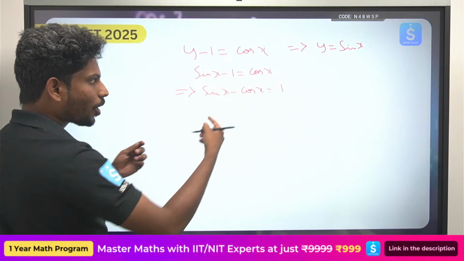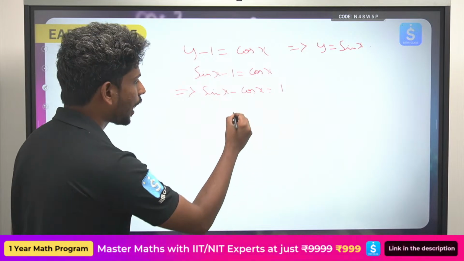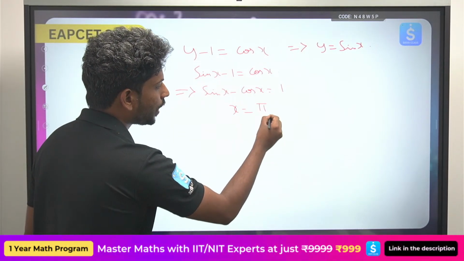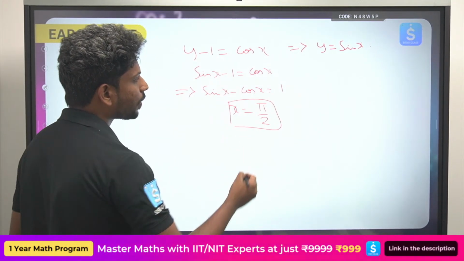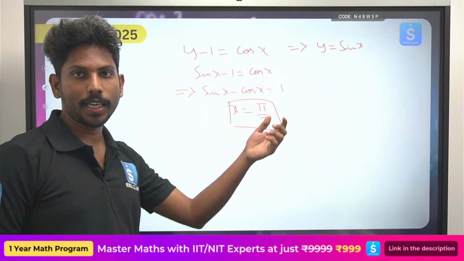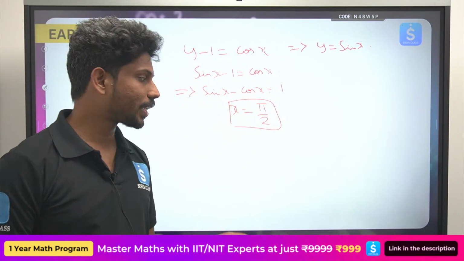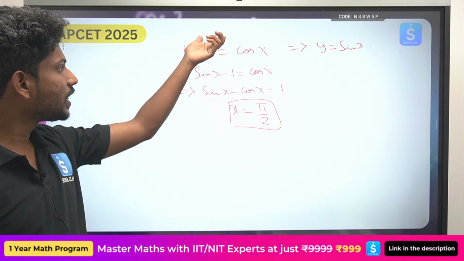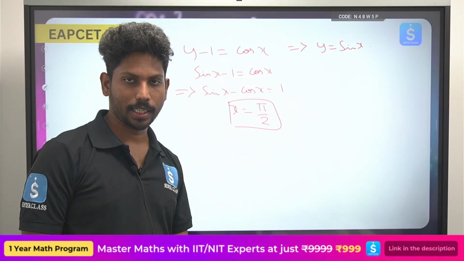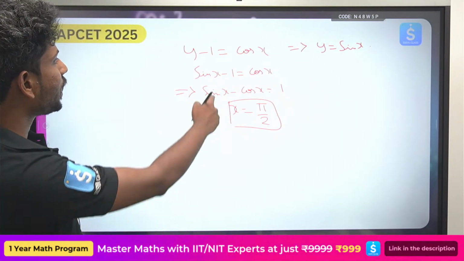So for what values of x will this be satisfied? At x equals pi by 2, this will be satisfied. So the point of intersection is x equals 90. The point of intersection is at x equals 90; these two graphs will be intersecting. So at x equals 90, what happens to the graph?